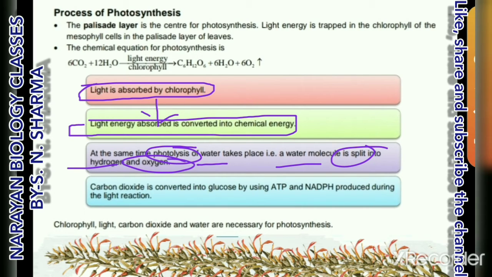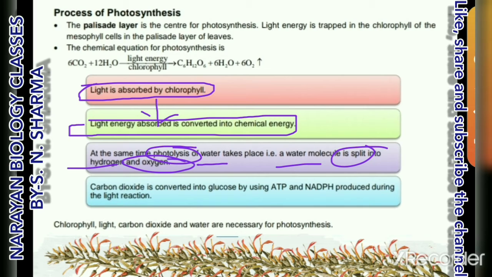When a water molecule is broken into oxygen and hydrogen in presence of light, this is known as photolysis of water. This is also asked in the board examination, what is the photolysis of water, and oxygen is a result of photolysis of water.